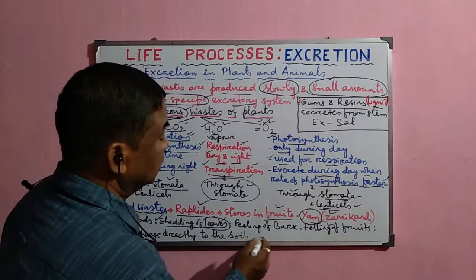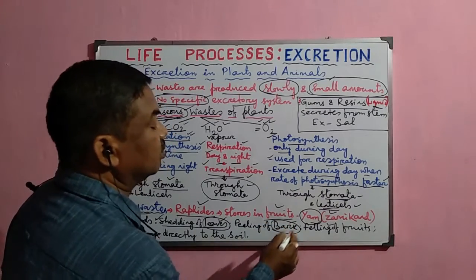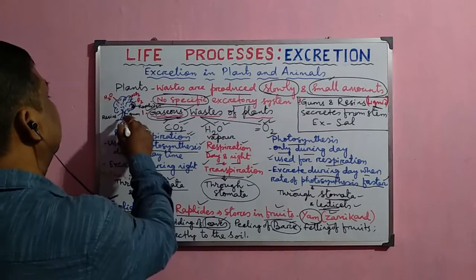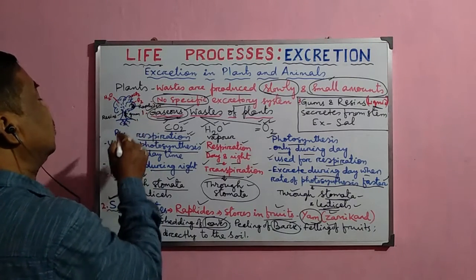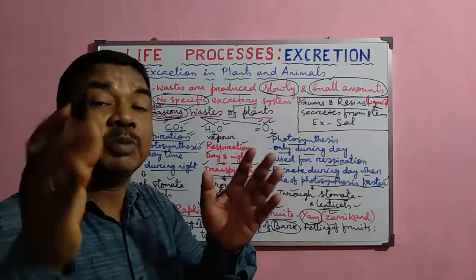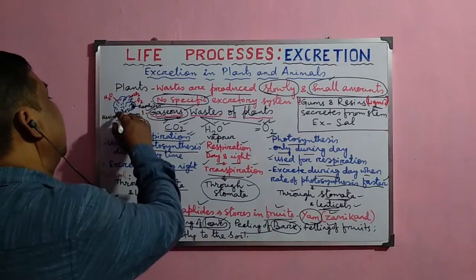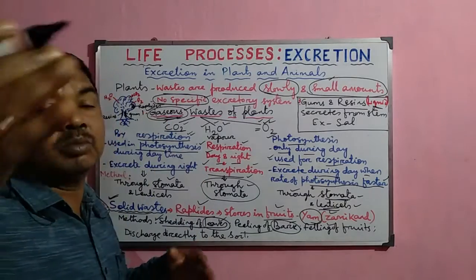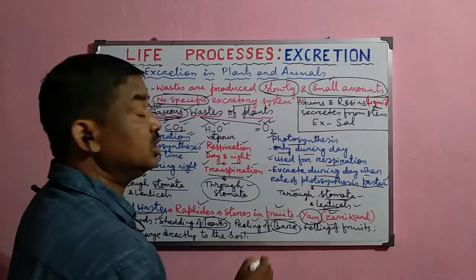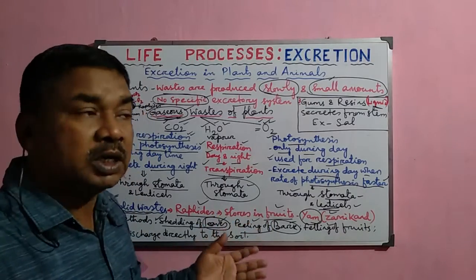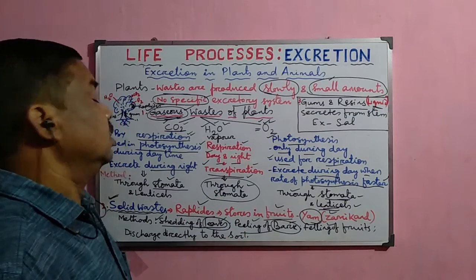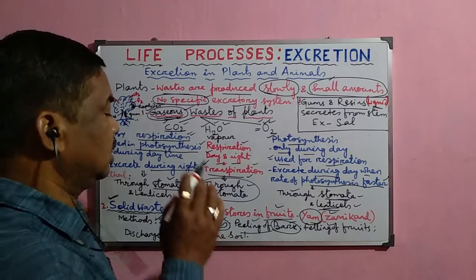And some waste is stored in the bark of the stem of the tree. Normally, in the case of bark, these wastes are stored, and due to the periodic peeling, or periodically the bark is removed or peeled out of the stem of the plant. So during this peeling of the bark, normally these wastes are discharged from the body, or the plants get rid of these wastes through the bark of the plant.